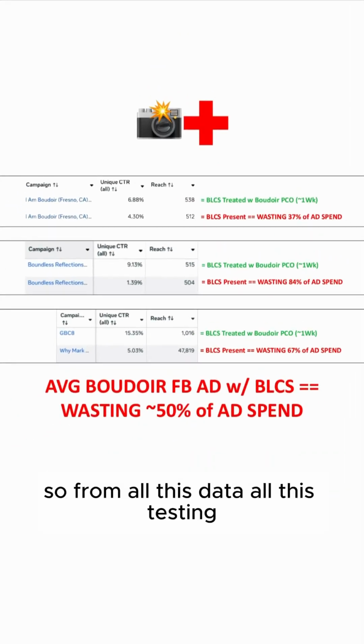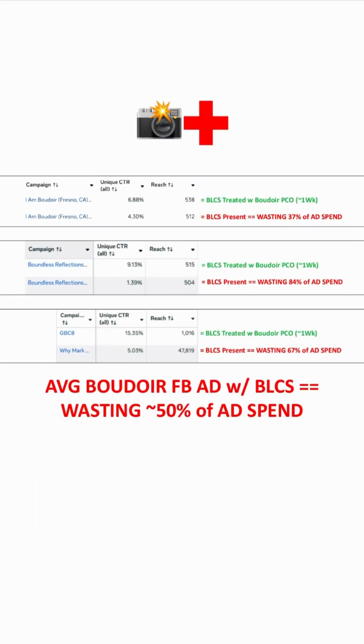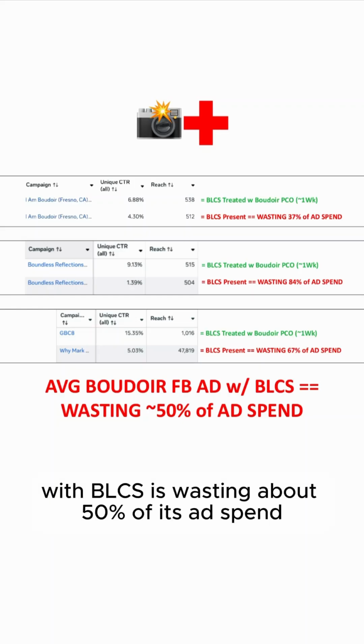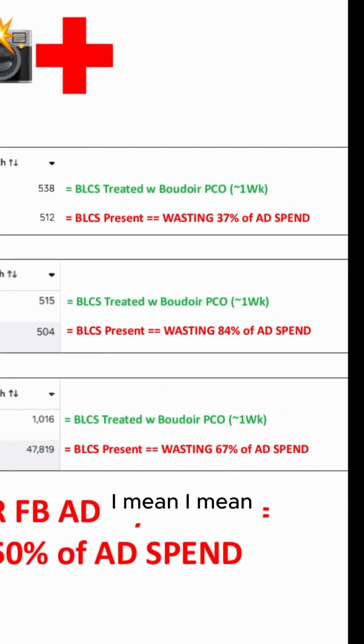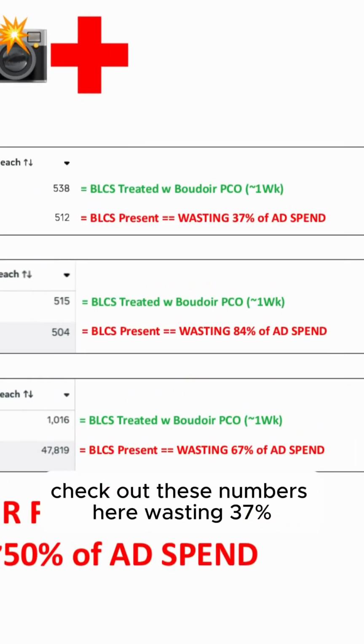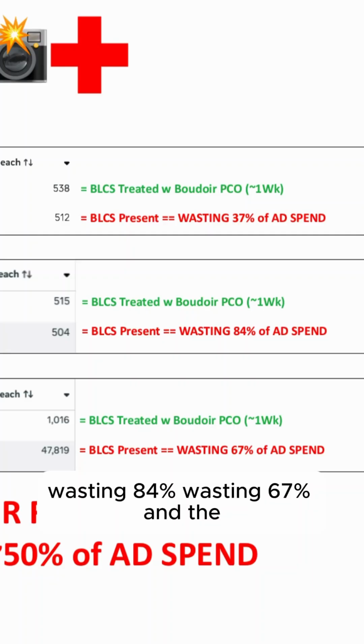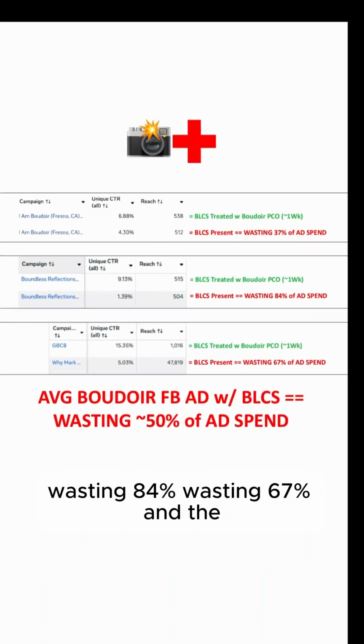So from all this data, all this testing, what I've seen, the average Boudoir Facebook ad with BLCS is wasting about 50% of its ad spend. I mean, check out these numbers here: wasting 37%, wasting 84%, wasting 67%.